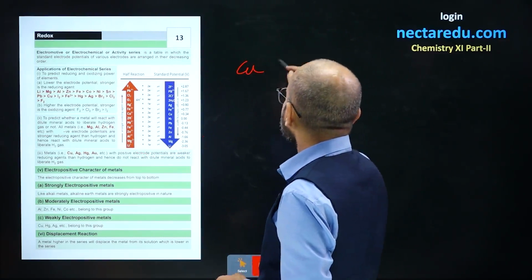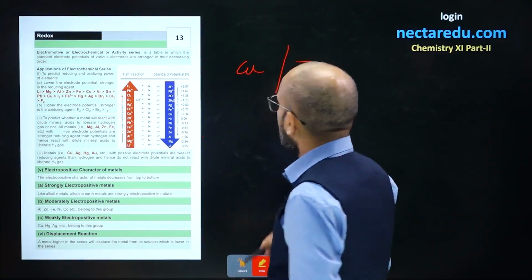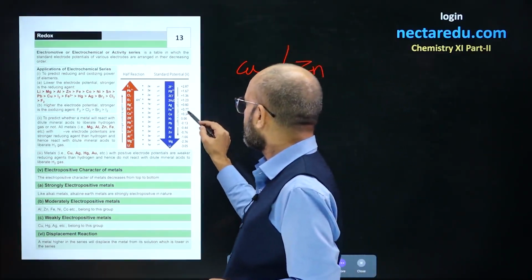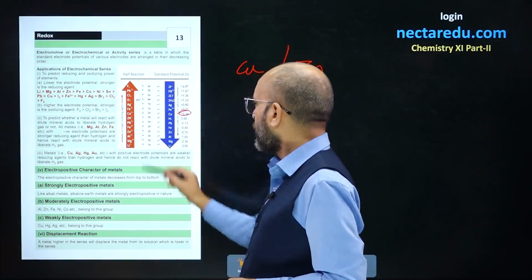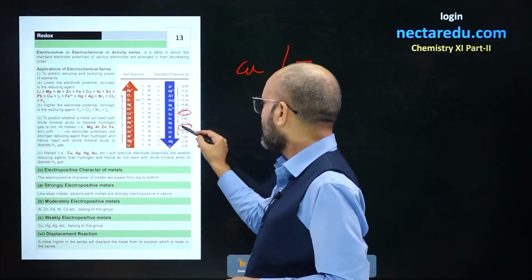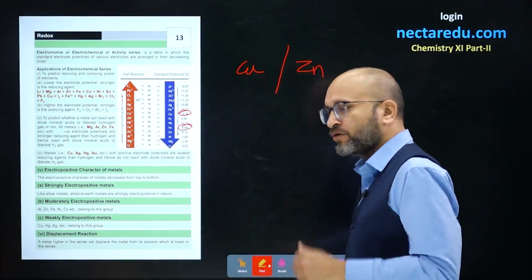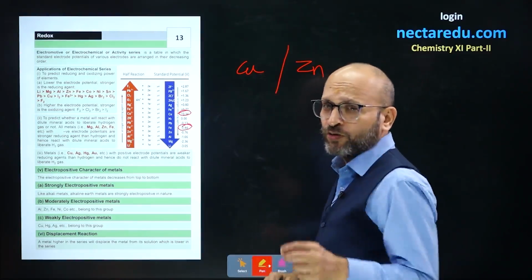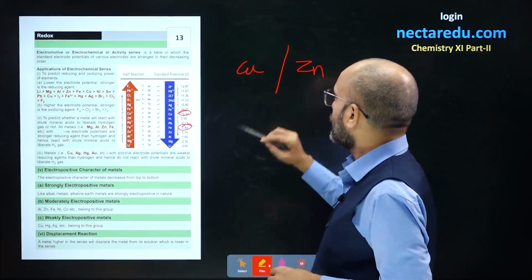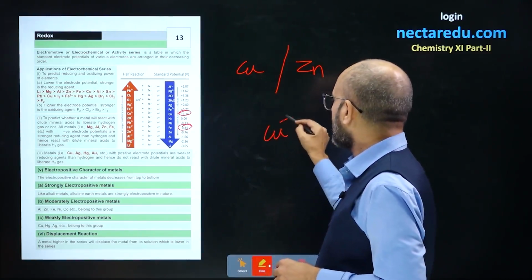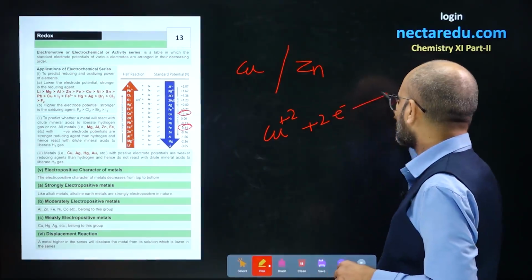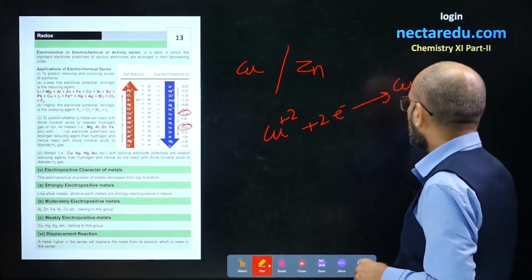All right. So if you have a combination of, let's say, copper and zinc, you can check the values. For copper, it is 0.34. For zinc, you will have minus 0.44. So, out of copper and zinc, if you take a copper electrode and a zinc electrode, you can figure out that copper has a tendency to gain electrons because its reduction potential is higher. So it wants to get reduced and gets converted into copper.